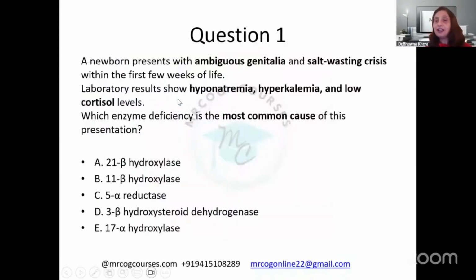So let's start. Now, in question number 1, a newborn presents with ambiguous genitalia and salt wasting crisis within the first few weeks of life. Laboratory results show hyponatremia, hyperkalemia, and low cortisol levels.